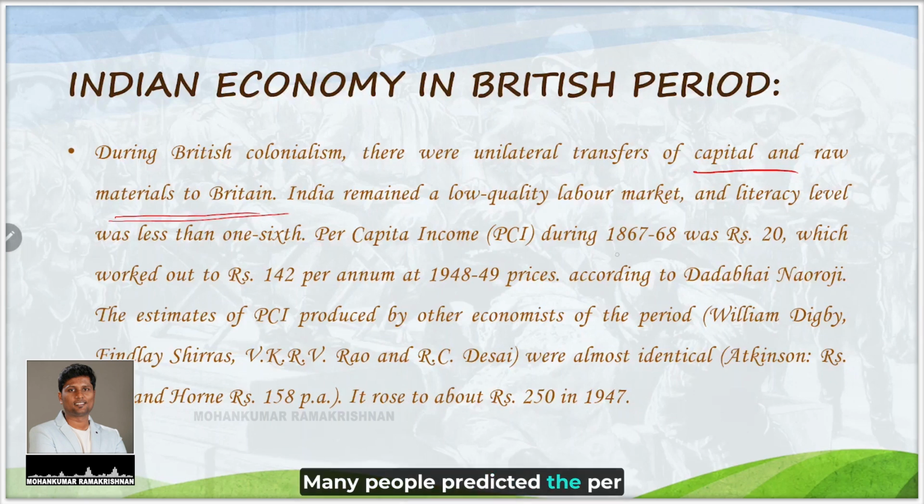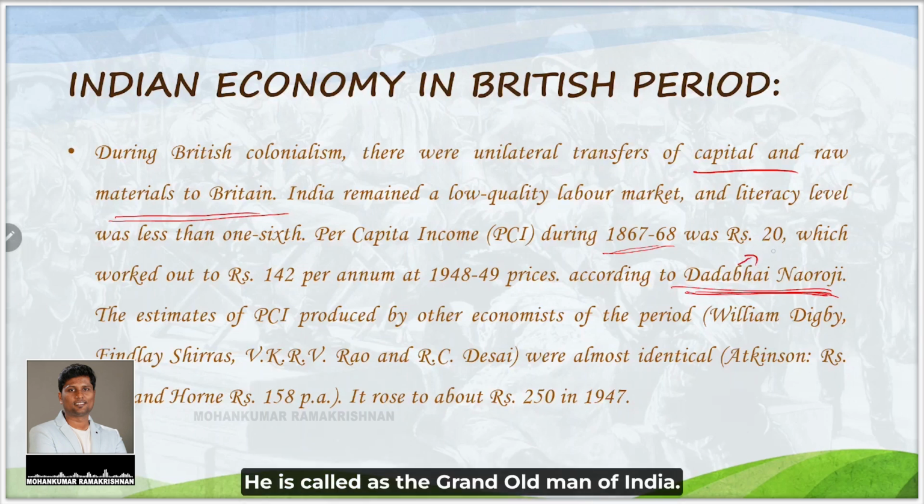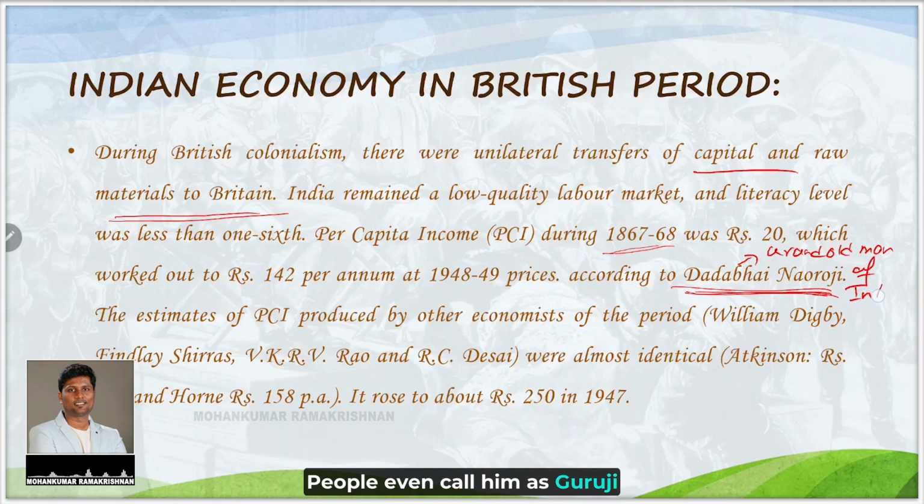Many people predicted the per capita income at different times. For example, Dadabhai Naoroji. Many civil service aspirants would have known him. He is called the Grand Old Man of India. People even call him Guruji to Mahatma Gandhi. According to Dadabhai Naoroji, our per capita income was 142 rupees in 1948 at 49 prices. Why is per capita income stated here? Because the World Bank classifies economies based on per capita income. That is the reason why per capita income is being highlighted.